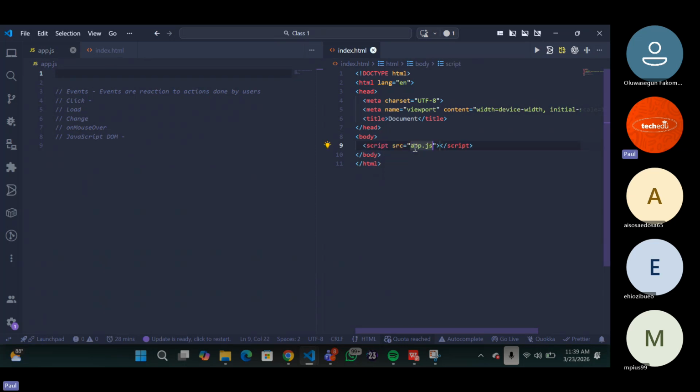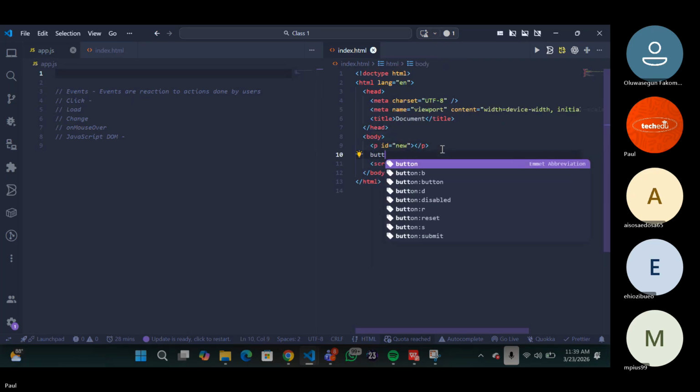All right, now let's go ahead and create a button here. I'm going to create a p tag first, and that p tag is going to have an ID of, let's say, new. Now I want to note something: there is nothing in this p tag. Can we all see it? Nothing. Now what do we want to do? We want a button down here, right?